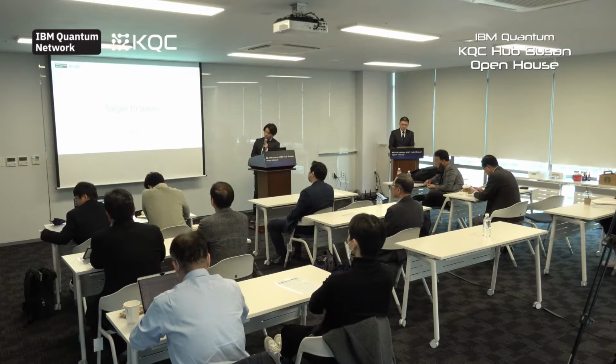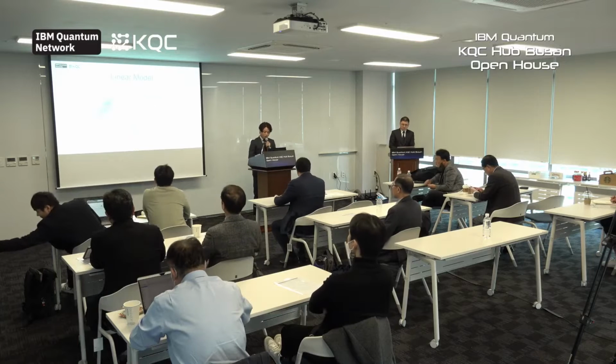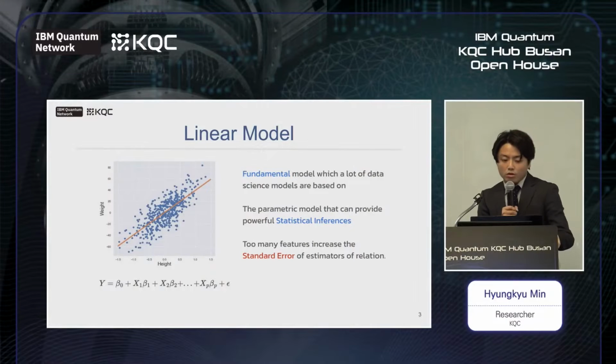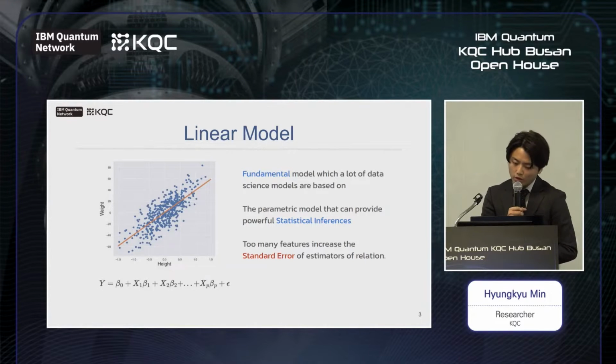First of all, we're going to see our target problems. Our target problem is variable selection, especially of the linear models. The linear model is a model analyzing the linear relation between input and output. For instance, we can analyze the relation between weight and height using the linear model. The term linear can be understood as linear combination of linear algebra. The linear model builds the model using linear combination of design matrix, like y equals beta 0 plus x1 beta 1 plus x2 beta 2.